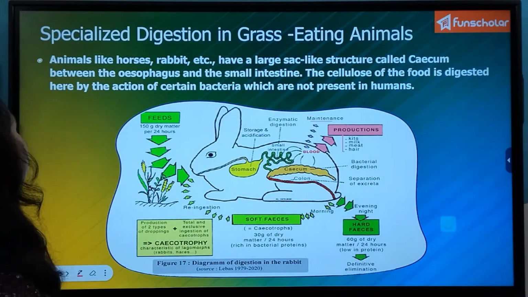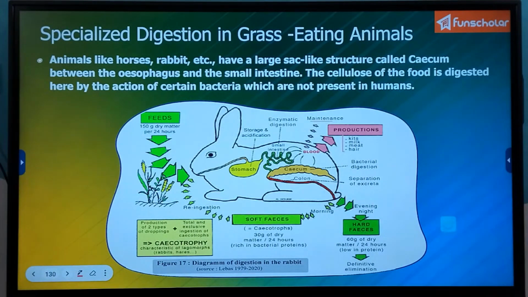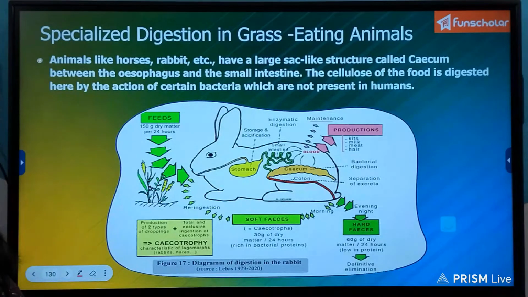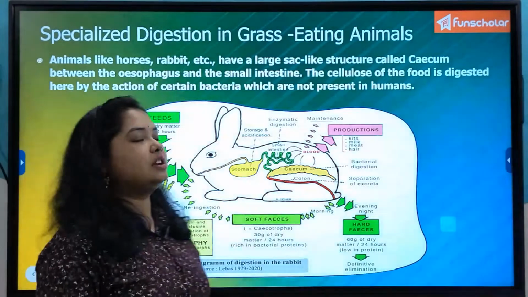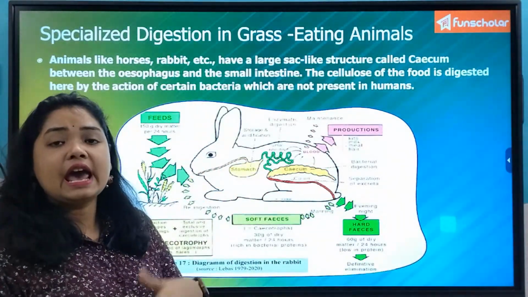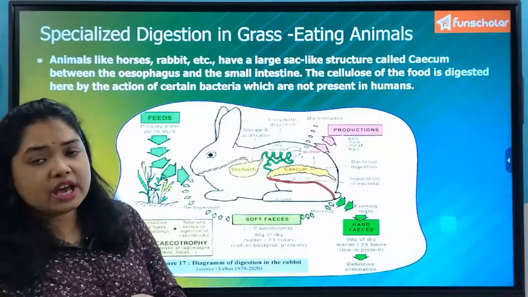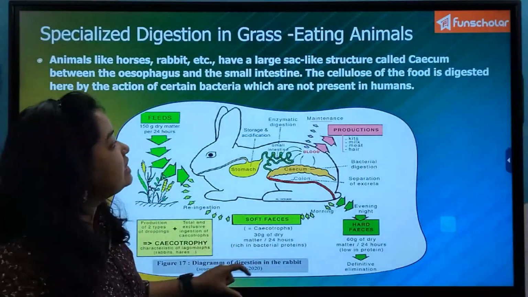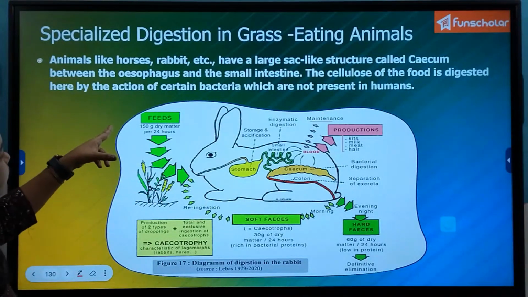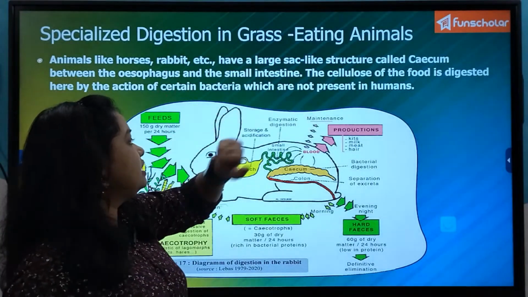You can see here other herbivore animals, that means horses, rabbits, etc. They have a large sac-like structure called the cecum. We also have a cecum, located after the small intestine and before the colon. But their cecum is a sac-like structure located between the esophagus and the small intestine.